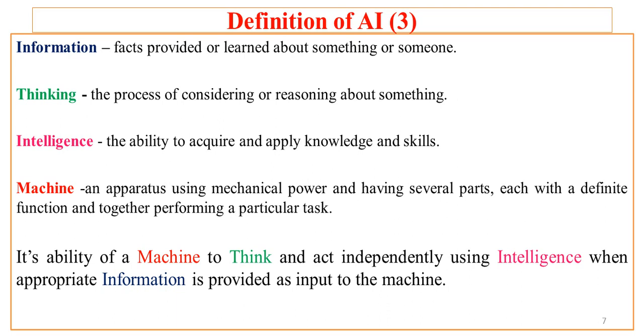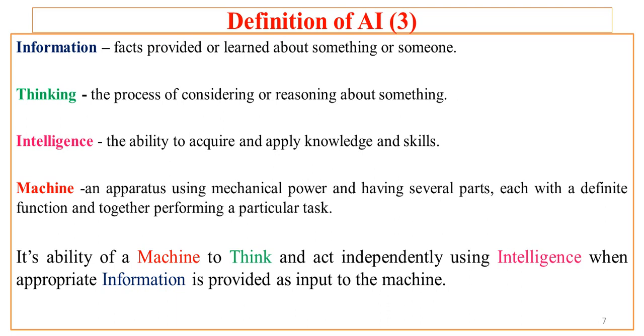Now what is a machine? It is an apparatus using mechanical power and having several parts, each with a defined function and together performing a particular task. Like a fax machine. A fax machine is nothing but the apparatus. It is an apparatus having mechanical power to drive the operations, and it has several parts, and each of the parts has some definite function, and all together is nothing but a fax machine.